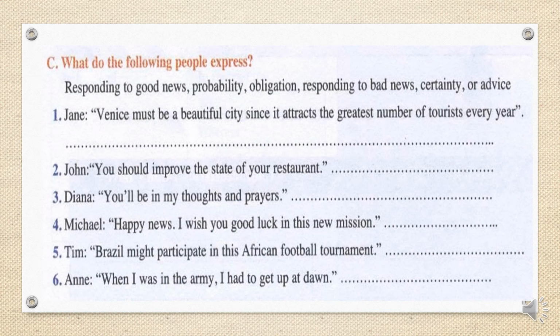C. What do the following people express? Venice must be a beautiful city since it attracts the greatest number of tourists. Here we are showing certainty. Why? Because we have must. Okay, must be. You should improve the state of your restaurant. Here we are giving advice since we have should.